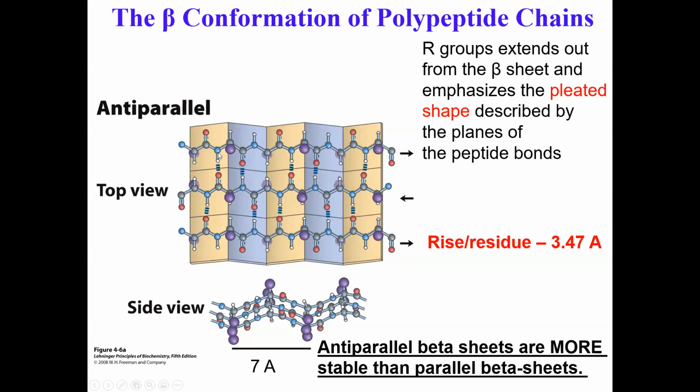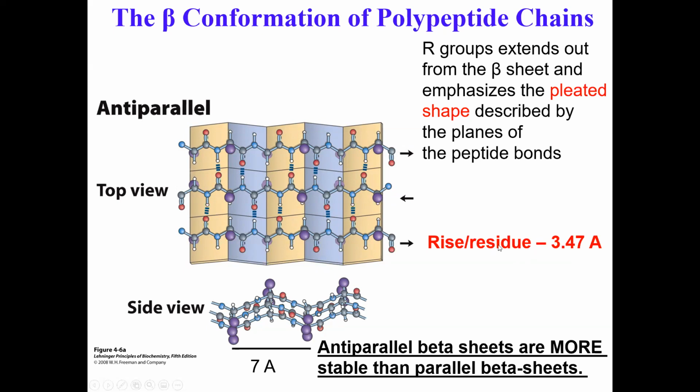You will also notice that the R groups, as shown here in purple, alternate between the top of the plane and bottom of the plane, top of the plane, bottom of the plane, right? So many such structures can come together to form what we call beta pleated sheet structure. Okay. And the rise per residue is 3.4 angstrom in this. So, it's going up, right? And goes down, up and down. And that's the rise, basically the amount of distance it travels per residue is 3.4.